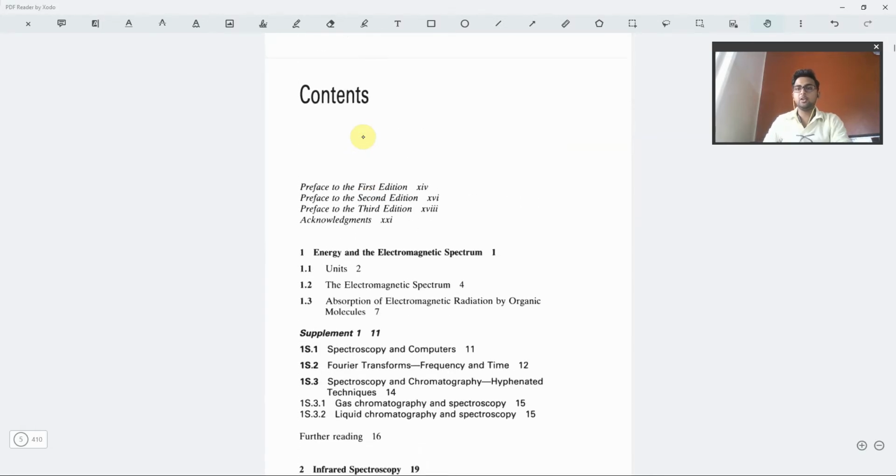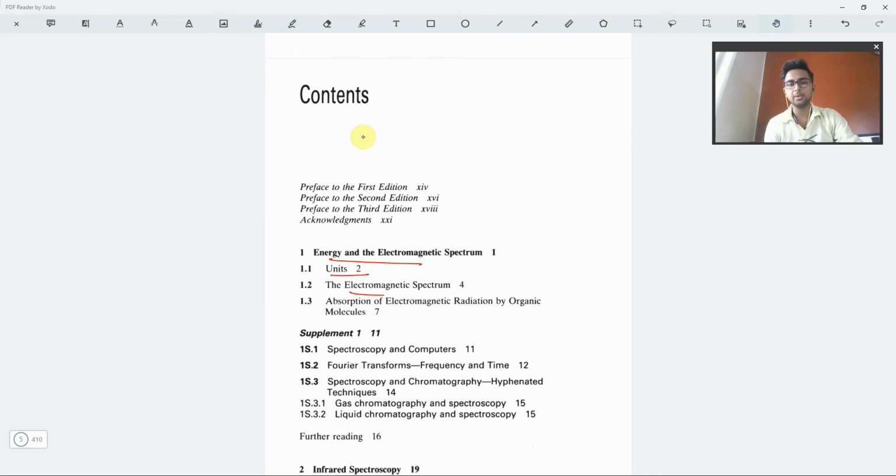So let us look firstly at the contents of this book. Firstly we have the preface and the acknowledgements. These are not required for our preparation. Then, energy and the electromagnetic spectrum. This is basically a physics part. The things given here we actually study at school level in physics: what the energy units are, what the spectrum units are, and how we define those units. Then there's the electromagnetic spectrum, how there are so many electromagnetic waves, what the frequency of each wave is, what the whole spectrum looks like, which wave is used for what purpose, those kinds of things.